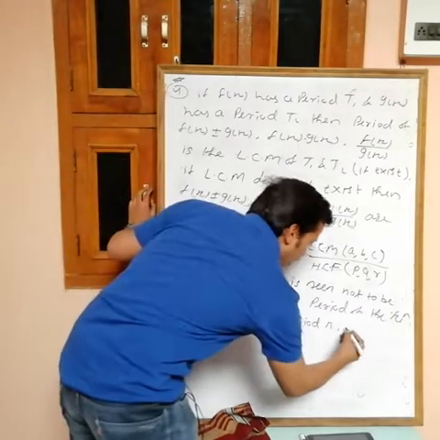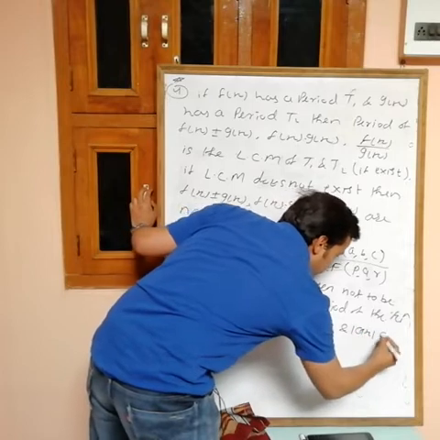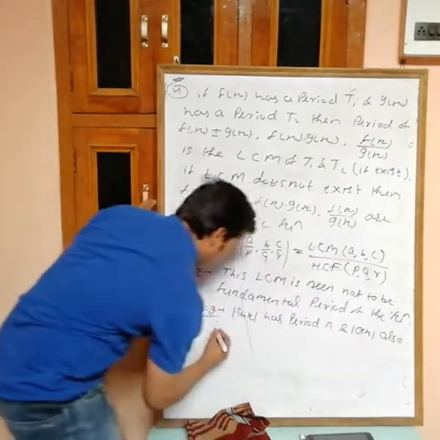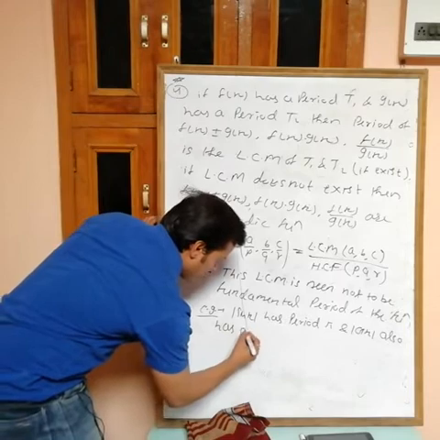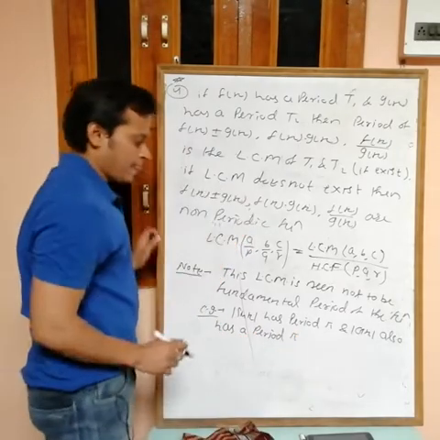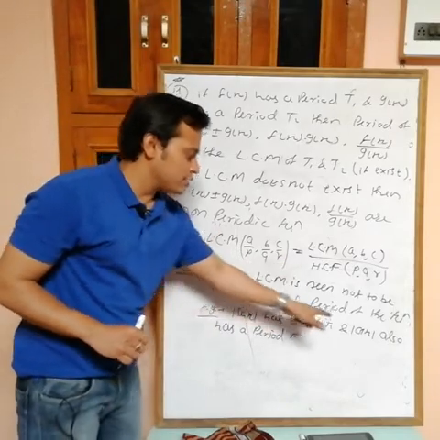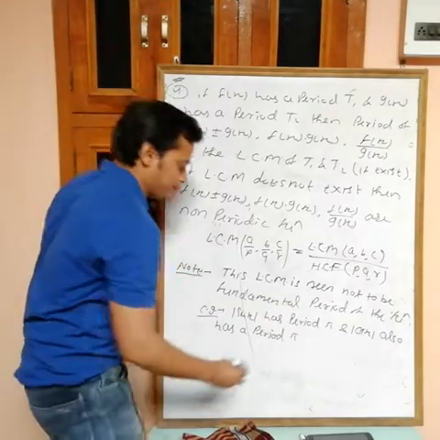And mod of cos x also has period pi. So f(x) has period pi and g(x), mod of cos x, also has period pi.